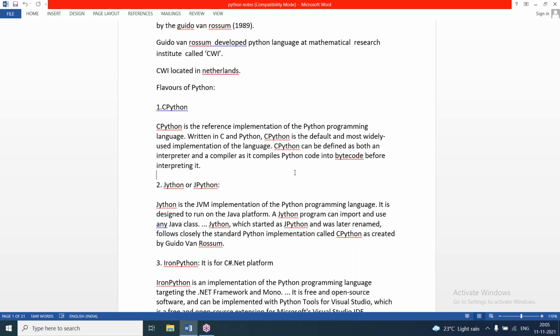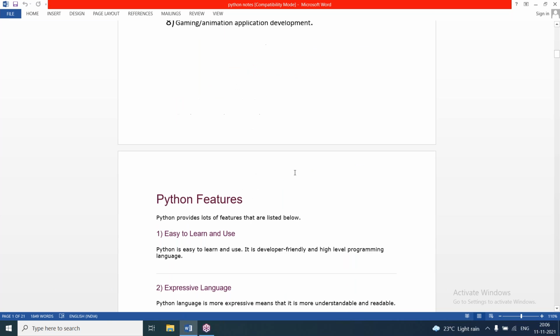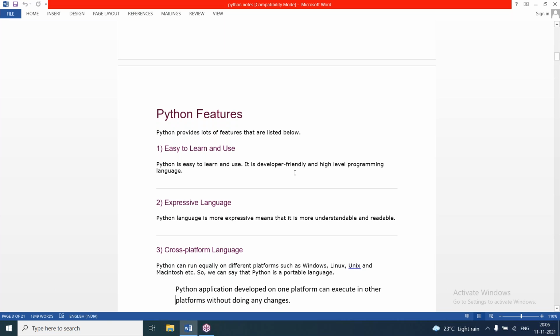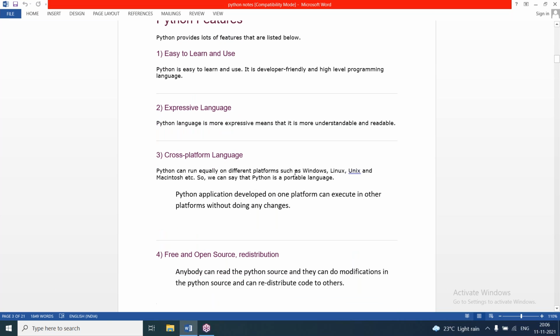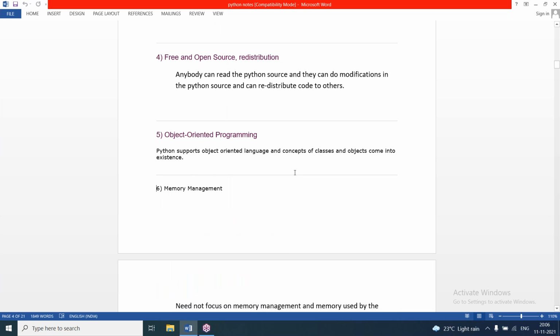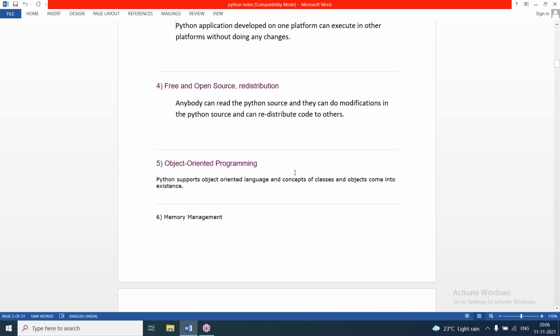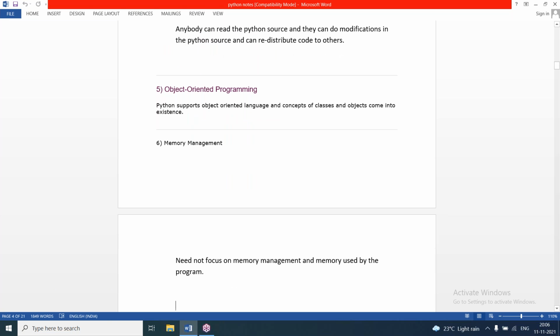In previous sessions, we discussed all these in detail. And yesterday we discussed the features of Python. The first one is easy to learn and use. The next one is expressive language. The next one is cross-platform language. We also discussed free, open source and redistribution. And we discussed object oriented programming, and I also told you about memory management.